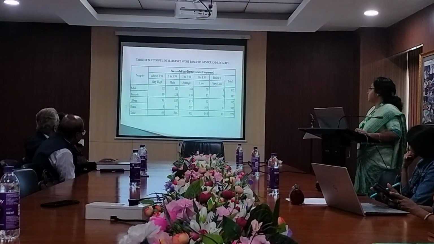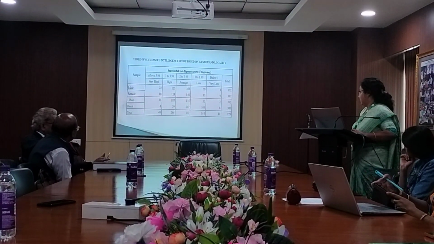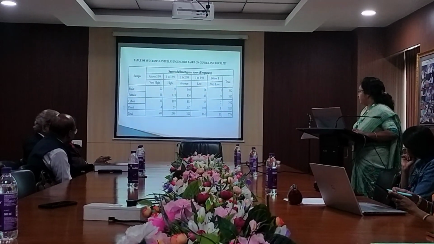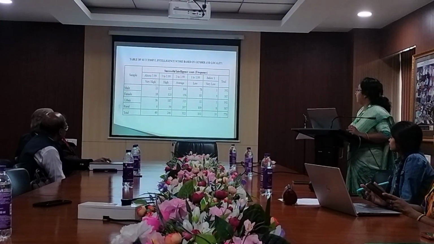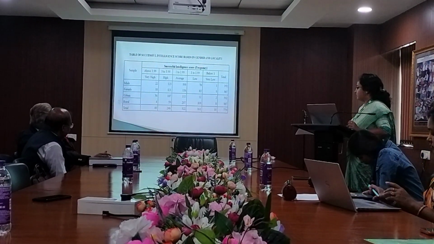Now this table is of successful intelligence score based on gender and locality. The table has male, female, urban, rural. There are 5 categories: very low, low, average, high, and very high, and then the total.